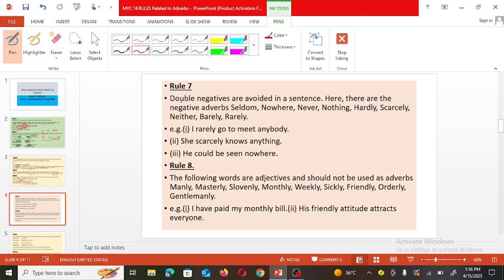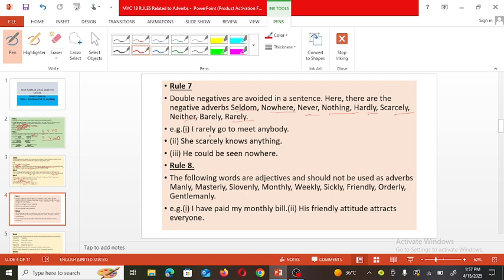Here, double negatives are avoided in the sentence. Double negative means when we are using adverbs such as seldom, nowhere, never, nothing, hardly, scarcely, neither, barely, or rarely. So they are negative adverbs. So in a sentence, we cannot use double negatives.